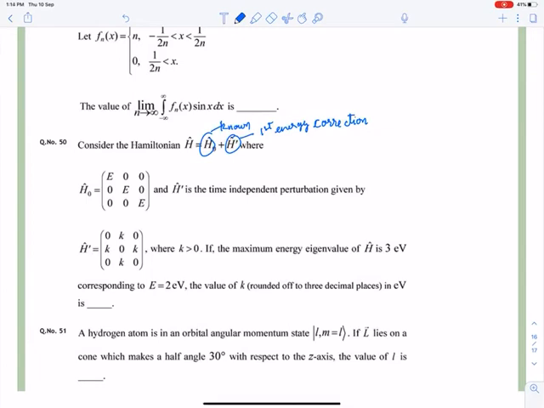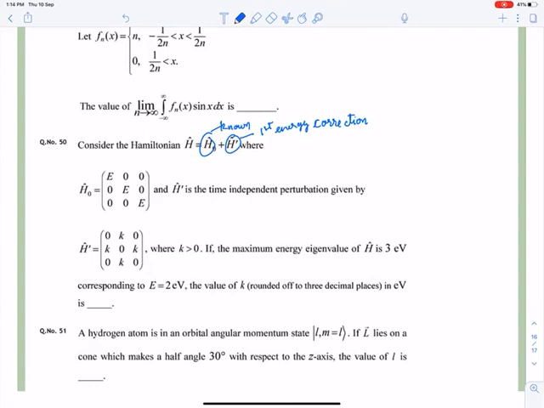Okay, so now you have to see that it is asking H0, the known Hamiltonian, is given in matrix form, and H bar, which is a correction to the first Hamiltonian, is given as 0 k0 k0 k0 k0, and it also gives the maximum energy value. That is the maximum energy value of the eigenvalues that we will calculate.